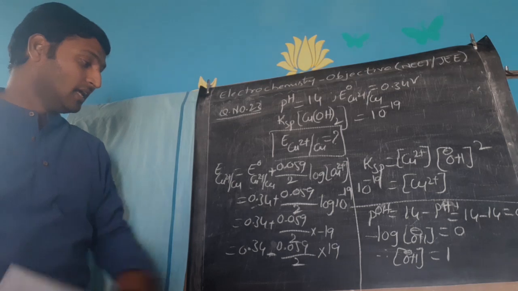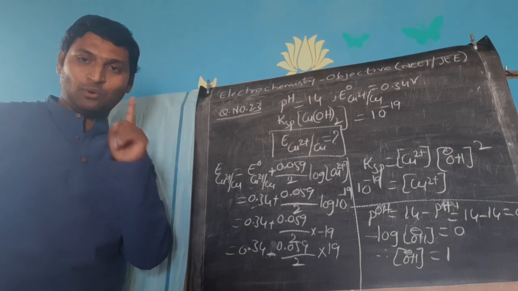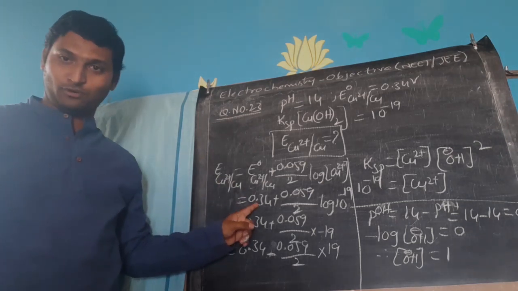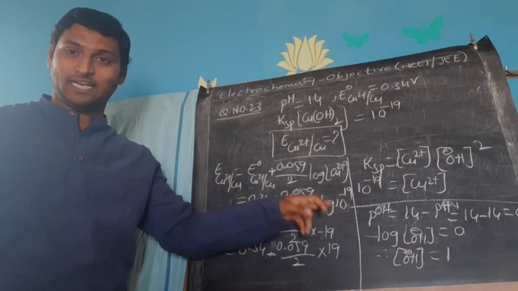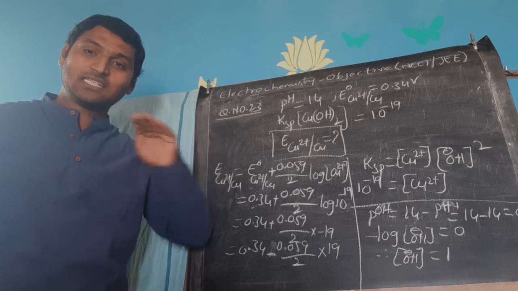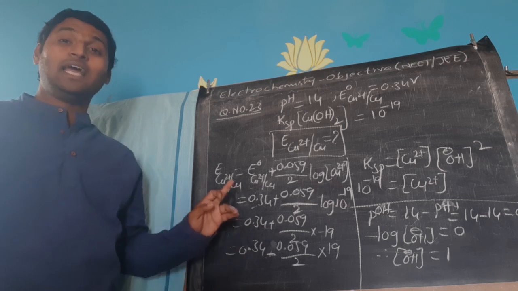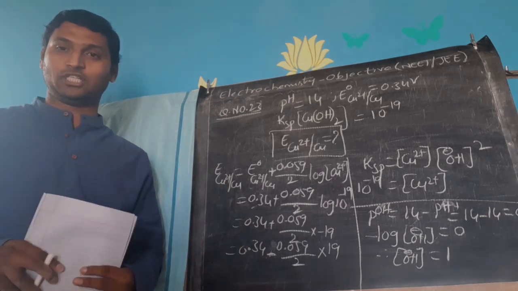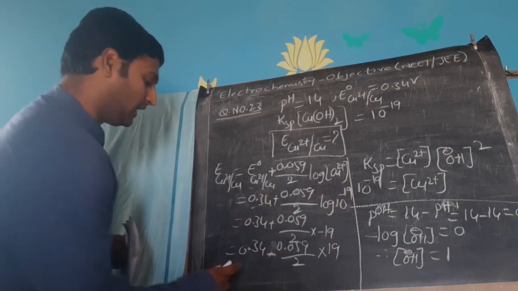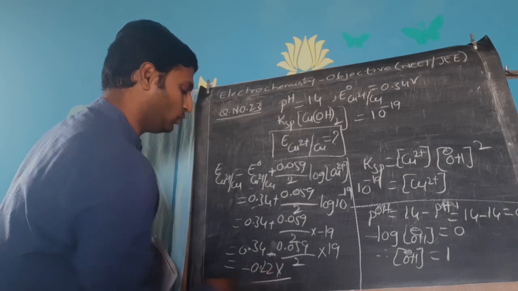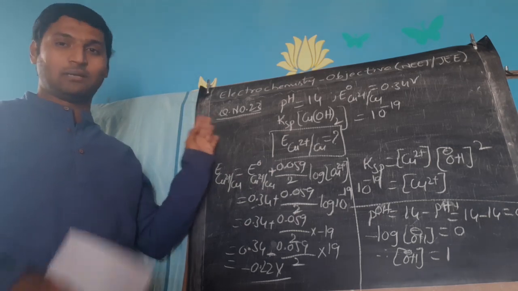And please understand, the concentration is decreased to a great extent. From 1 molar, for which the value is 0.34, it is decreased to 10 power minus 19 molar. Means not just a drop in potential, there will be a huge drop in potential. So you will end up getting a negative value of electrode potential in this case, because the concentration is reduced very largely. If you accurately calculate, you will get minus 0.22 volts, which I think appears to be option D for you. Okay, that is question number 23.